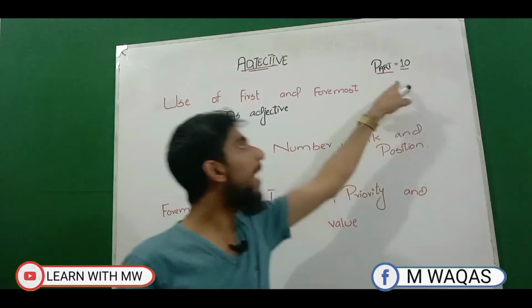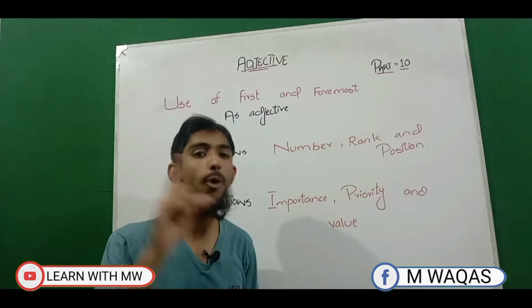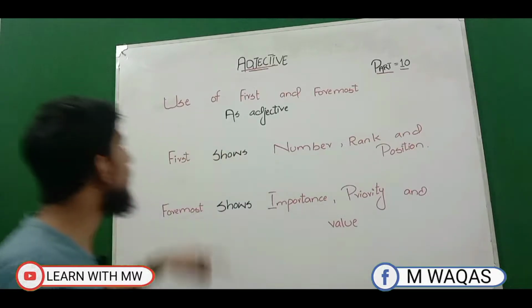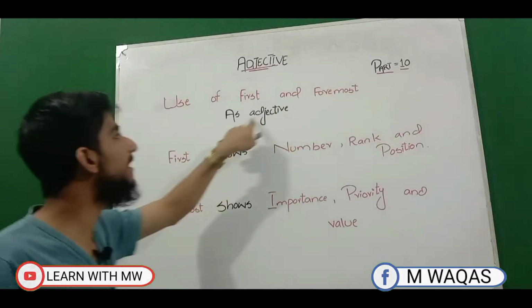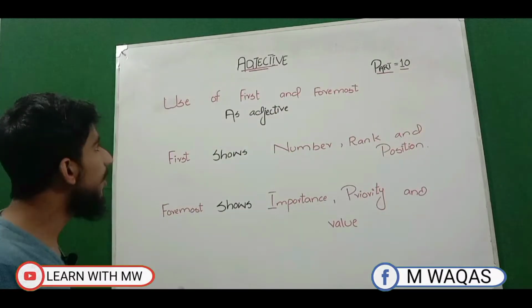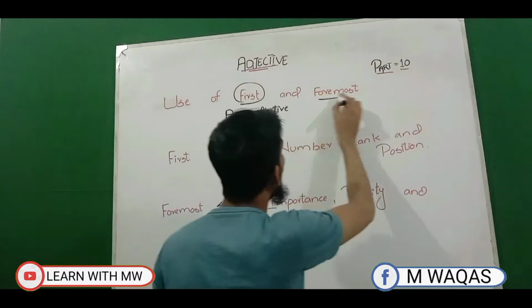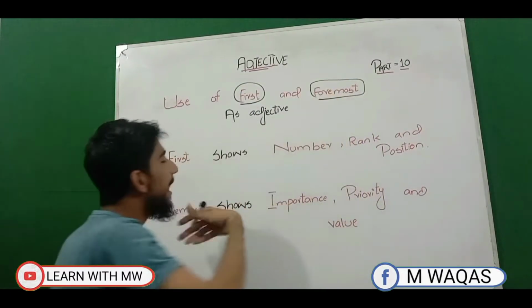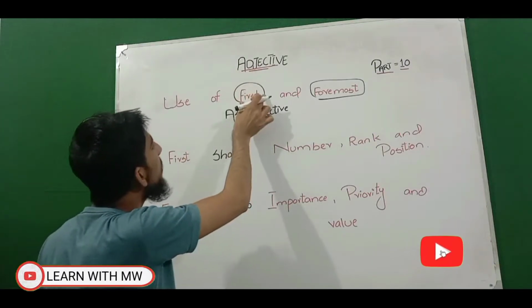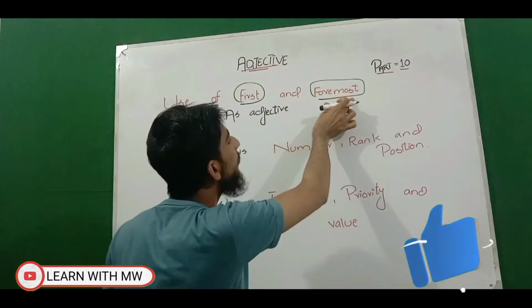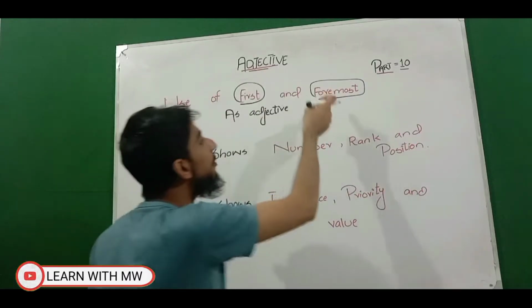Now viewers, in part 10 we will be discussing a further aspect and a very important concept of adjectives, which is the use of first and the use of foremost as adjectives in English grammar. What is it? The use of first and foremost as adjectives. In simple terms, I can say we will discuss what the difference between first and foremost is, or when we will be using first and when we will be using foremost in a sentence.